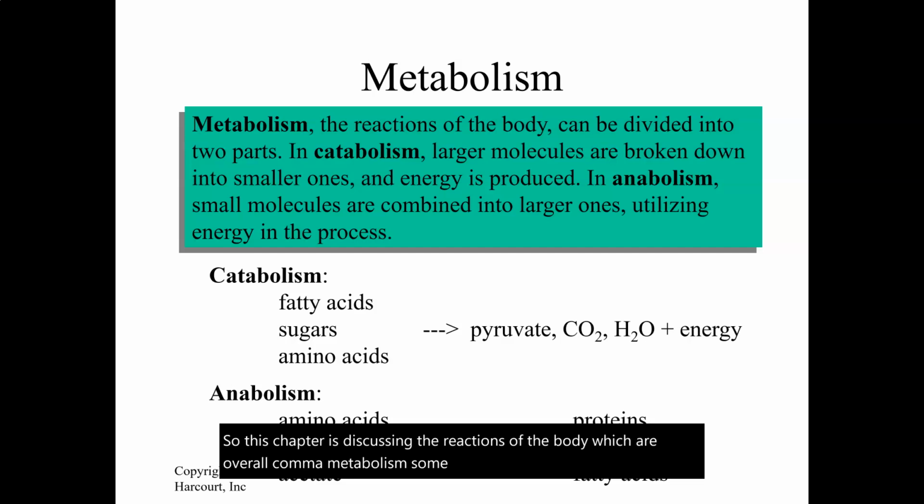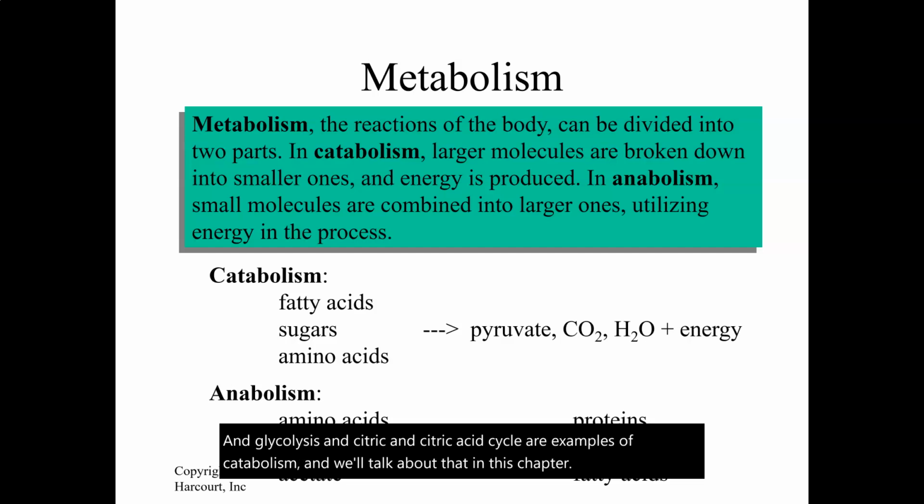Some of the reactions produce energy as they break large molecules into small ones. And so large molecules are like fatty acids and sugar and amino acids. And we break them down, and the word is catabolism. We break them down into smaller molecules such as pyruvate, carbon dioxide, and water. And so all those types are breaking down reactions, and that's called catabolism. Glycolysis and the citric acid cycle are examples of catabolism, and we'll talk about that in this chapter.